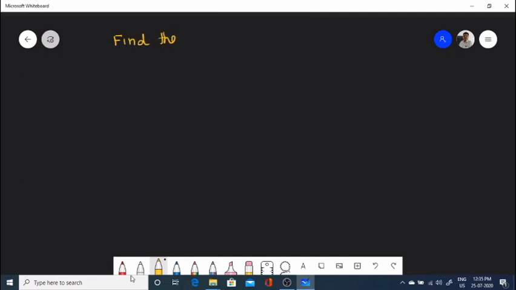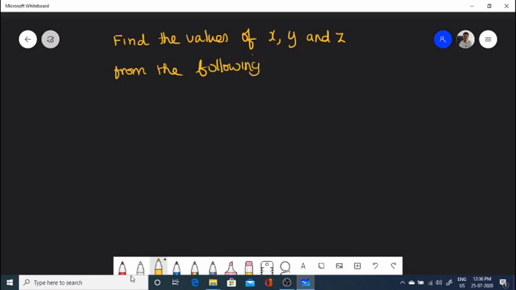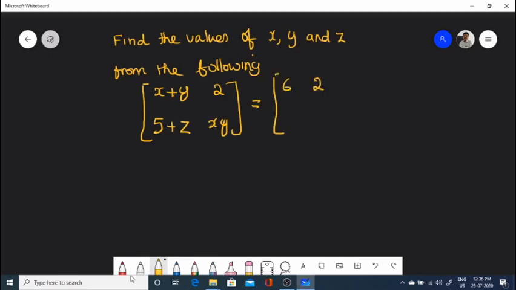Find the values of x, y, and z from the following matrix equation: the matrix with first row x plus y, 2 and second row 5 plus z, xy equals the matrix 6, 2, 5, 8.